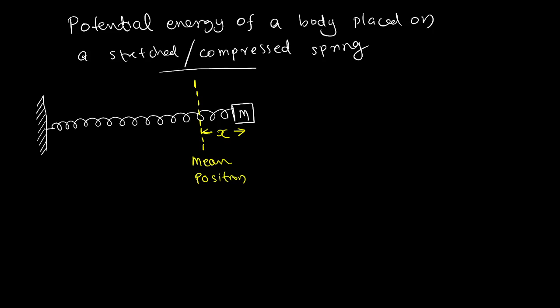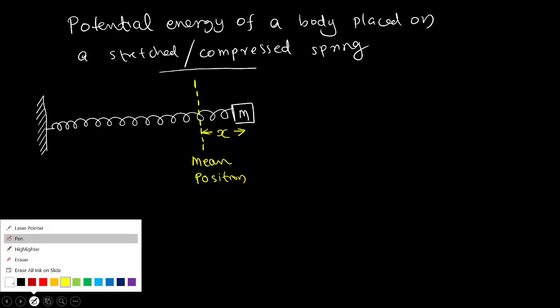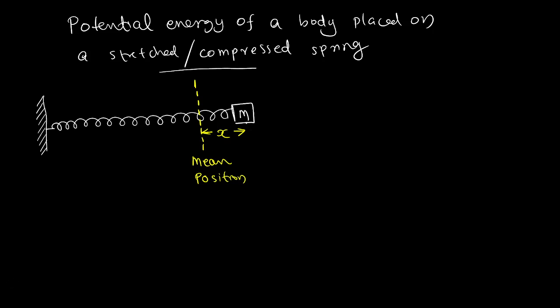All of you please listen. Two methods are mentioned in the textbook. One is the integration method. Actually, the integration you have not studied. You will learn it in maths in 12th standard. Any of the methods you can choose. Another method is the graphical method. I will discuss the graphical method for finding the potential energy. Understood?